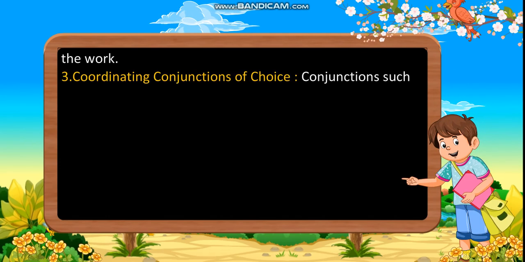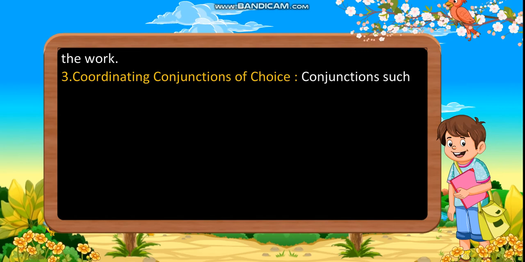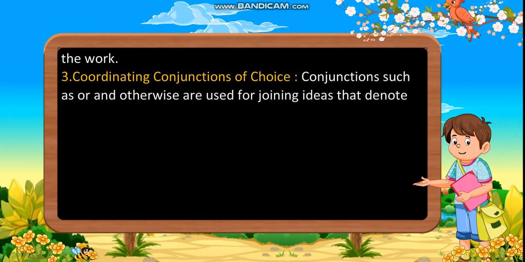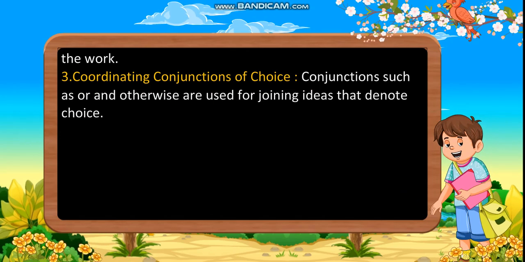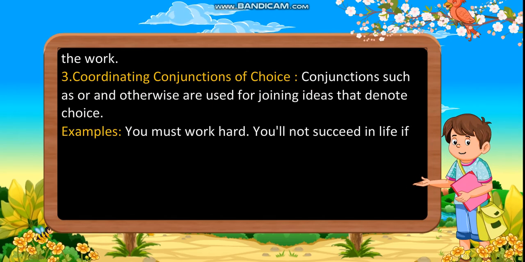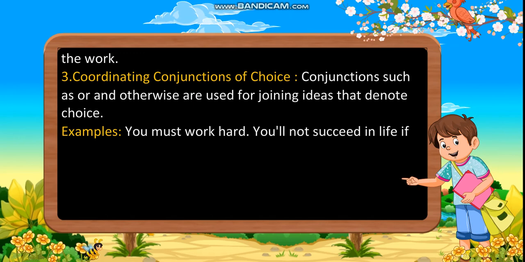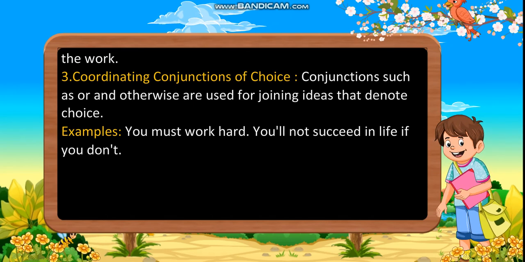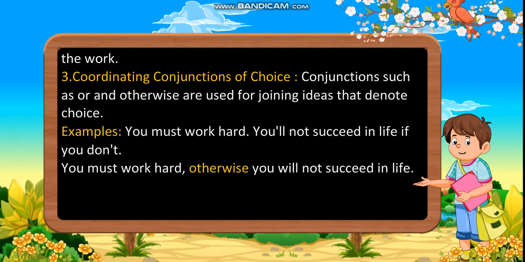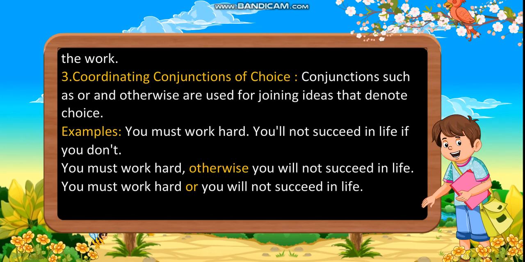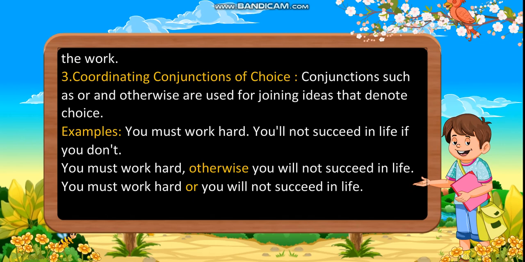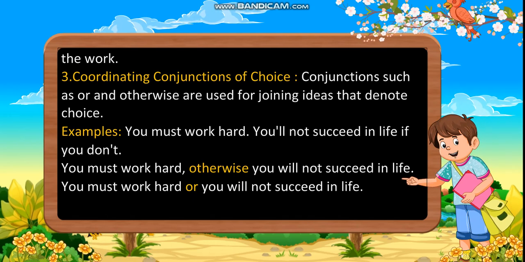Third, coordinating conjunctions of choice. Conjunctions such as or and otherwise are used for joining ideas that denote choice. Examples: You must work hard. You will not succeed in life if you don't. You must work hard, otherwise you will not succeed in life. You must work hard or you will not succeed in life.